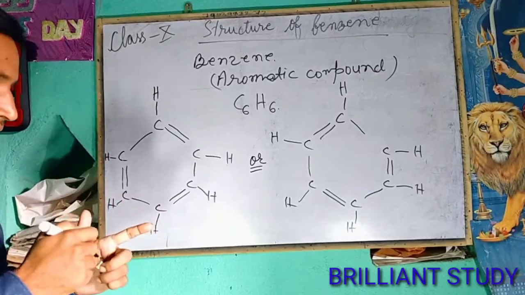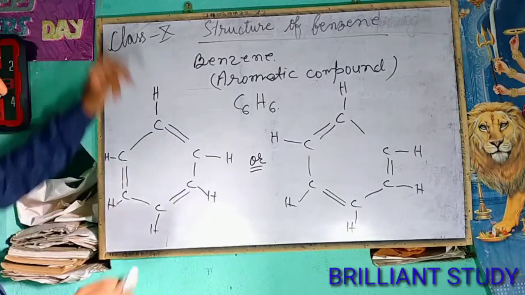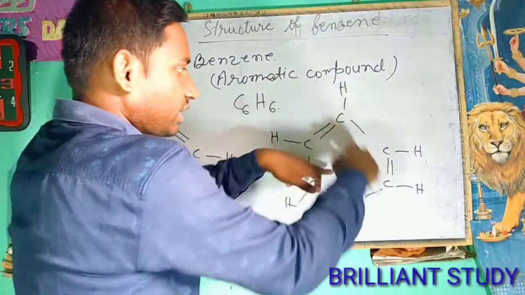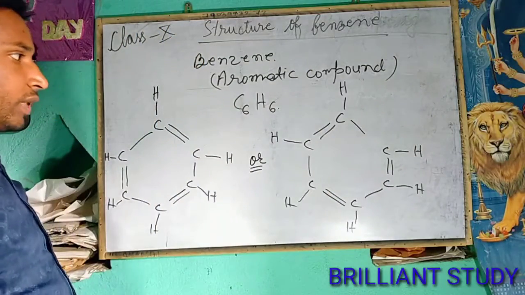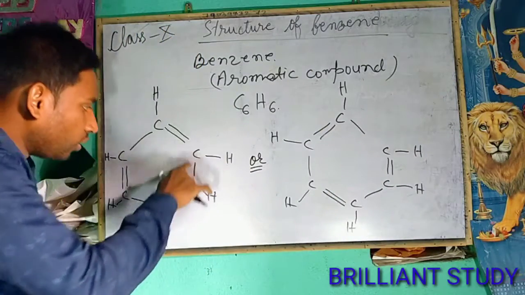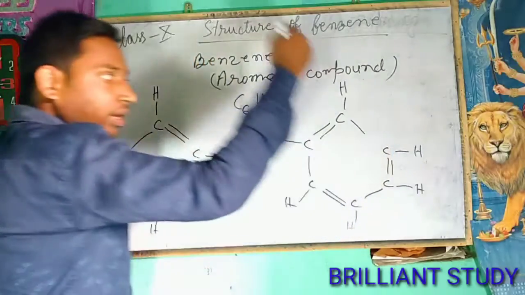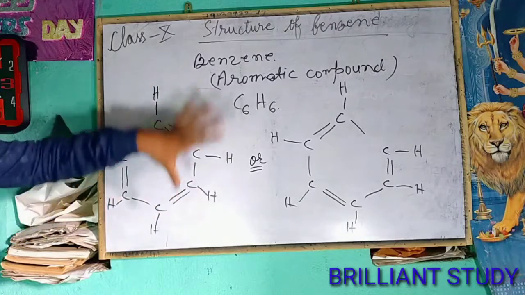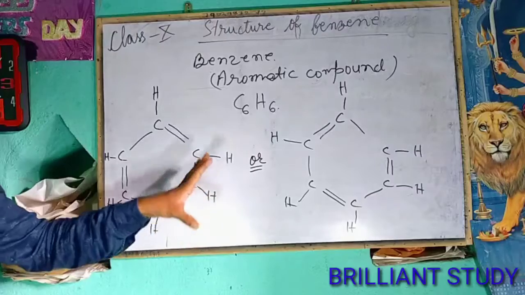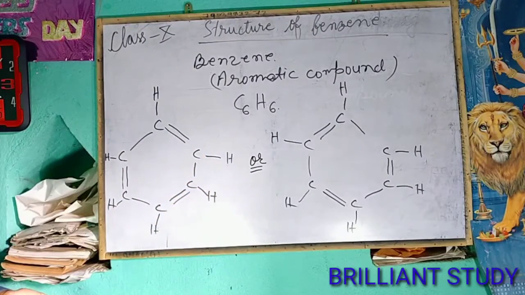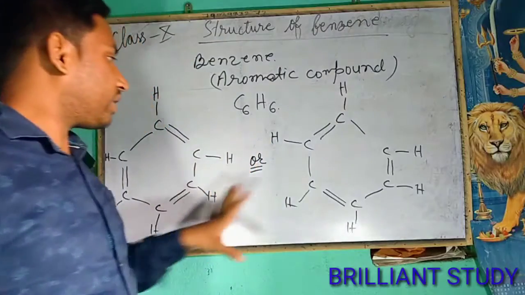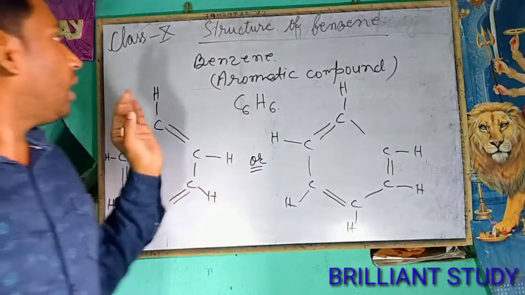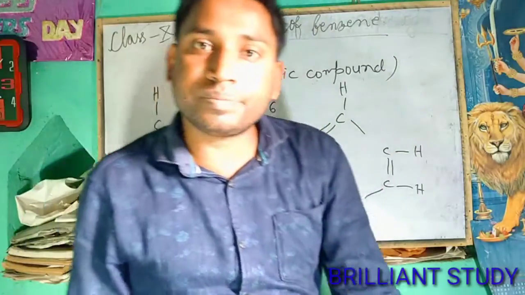In this structure, you can easily see that the double bond is between this and this, and in the earlier structure the double bond is here. That means the double bond rotates in the structure. Both structures for benzene are right and correct, and you can write either of these two for benzene. And with this theory, the structure of benzene completes here.